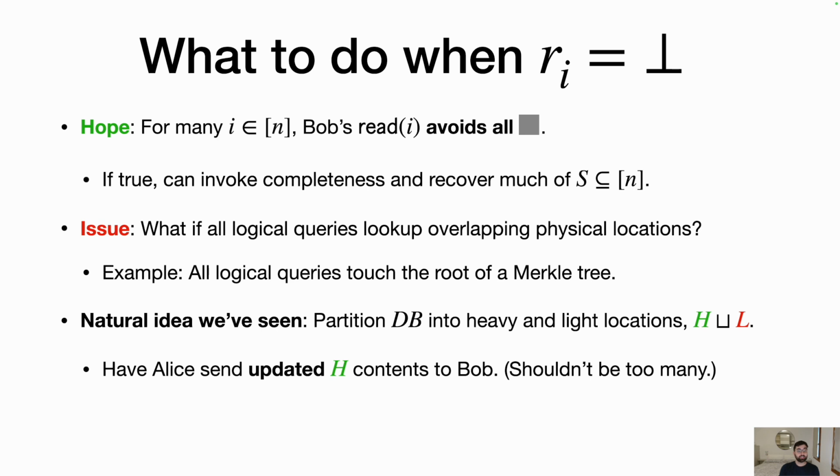And now Alice can send the updated heavy contents to Bob, and hopefully there shouldn't be too many. And what we can hope is that when Bob calls read of I in the recovery procedure, this will avoid not all of the gray cells, but just the light gray cells, because Bob has the updated heavy contents, so he doesn't have to worry about those.